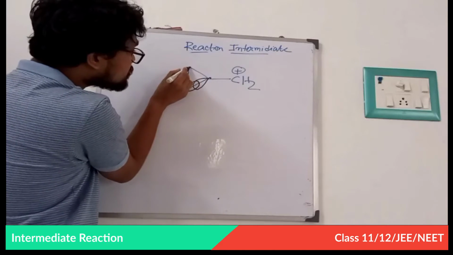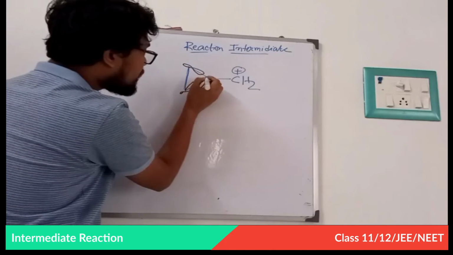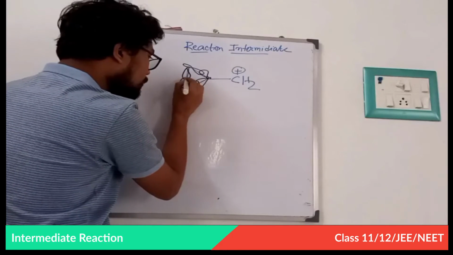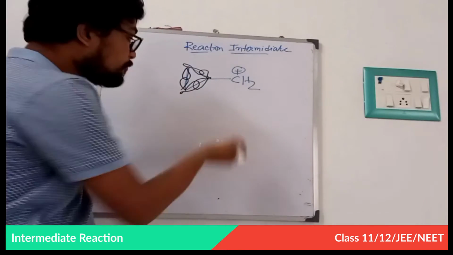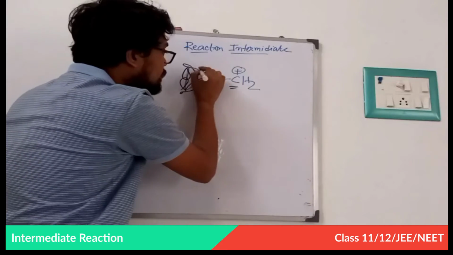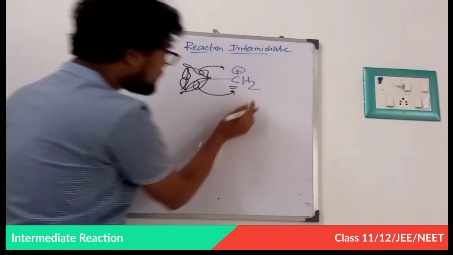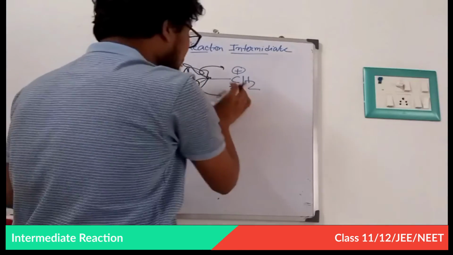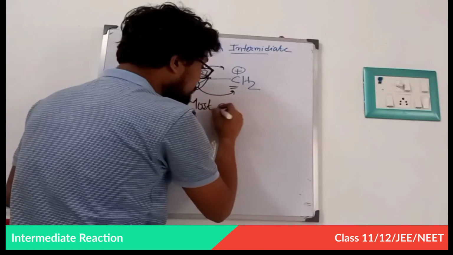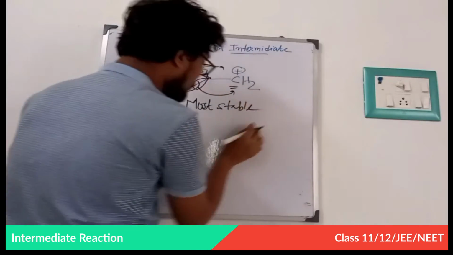This is why it is called a banana bond. Now this carbocation is stabilized because this is a filled orbital. This filled orbital will donate its electron density directly to this carbocation, and it is the most stable carbocation. Very carefully write it: it is the most stable carbocation among all carbocations.